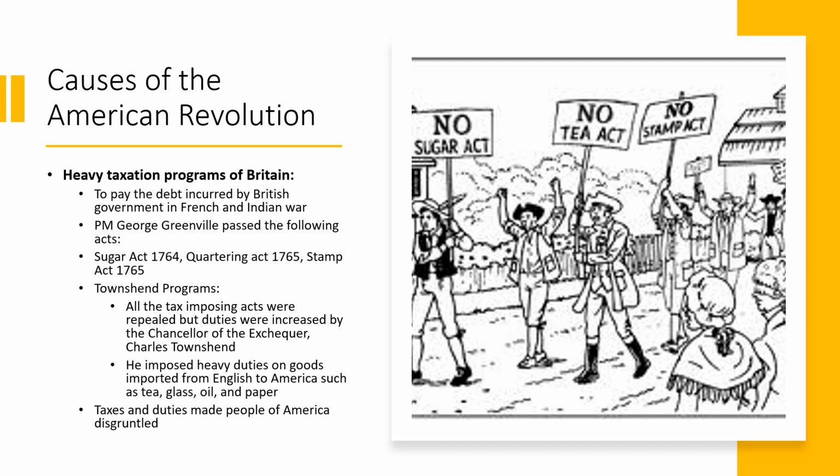Then people started protesting against the Sugar Act and the Stamp Act, and this led to social unrest. John Dickinson of Pennsylvania wrote the Declaration of Grievances and Rights, and this led to the repeal of the Stamp Act. The Stamp Act was repealed in 1766, but then came the Townshend programs. All the tax imposing acts were repealed, but duties were increased by the Chancellor of the Exchequer, Charles Townshend.